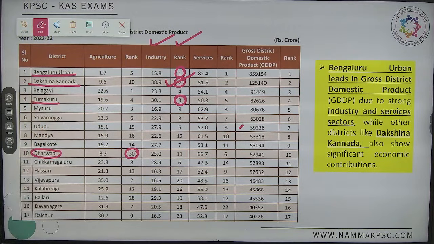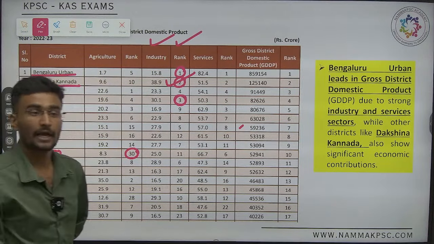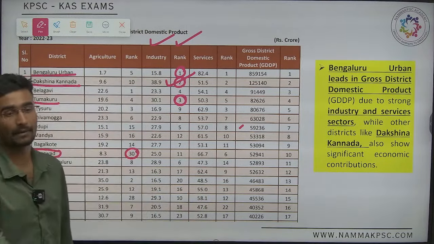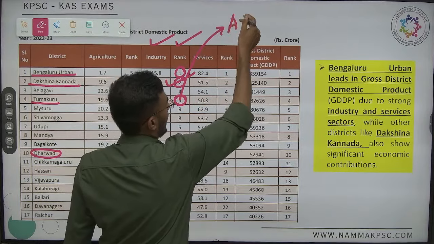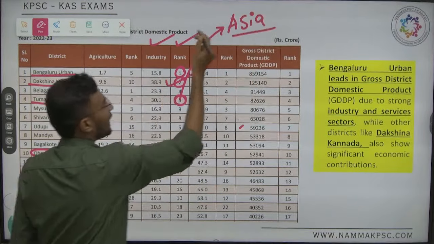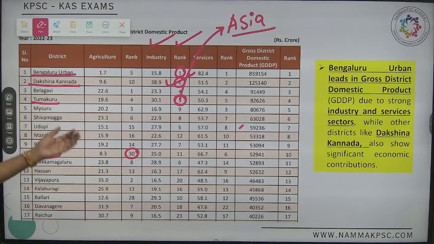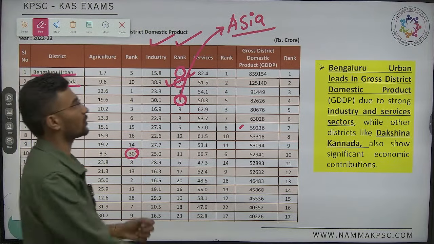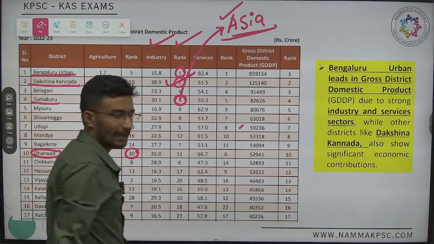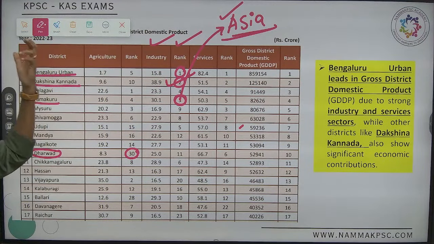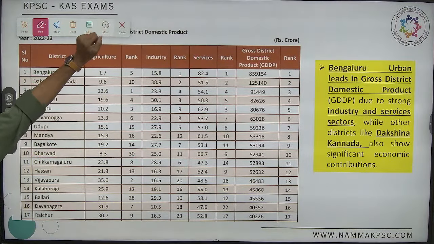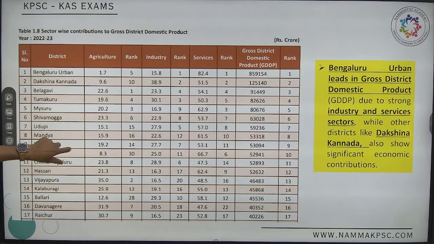See, Tumkur, why Tumkur now? It is an industrial corridor which has been established. Within this industrial corridor, Asia's largest helicopter manufacturing company has also been established. Asia's largest manufacturing company which has been established. Okay, alva? This is the top one. Now the bottom three, we need one more table. Okay.